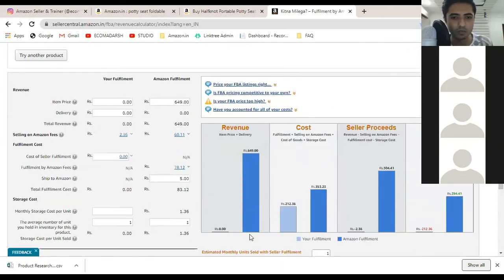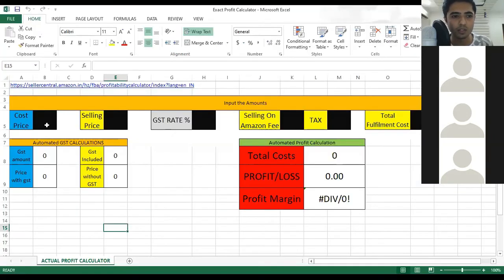So what you have to do, I'm going to show you my calculator right now. Okay, so what you have to do is enter every piece of information over here, and you have to take all of that information from the page that we just operated on.